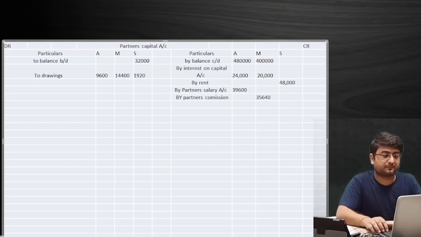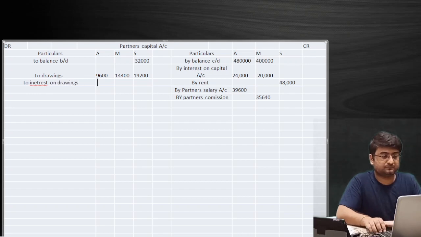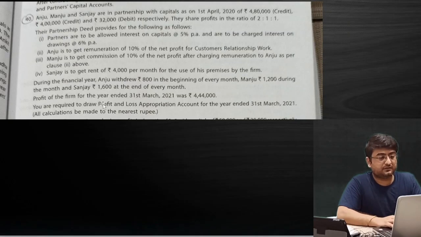Now we have to pass the interest on drawings as well: 312 individually, 432, and in case of Sanjay 528.